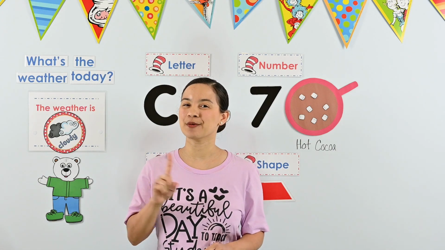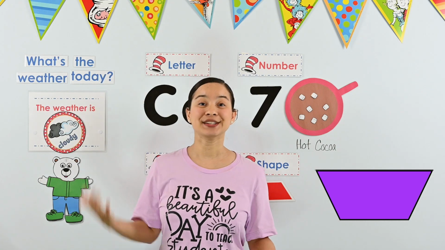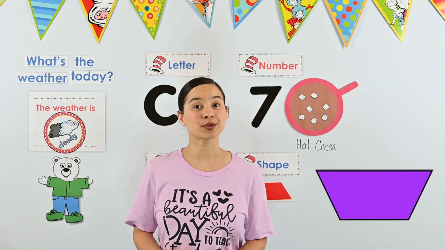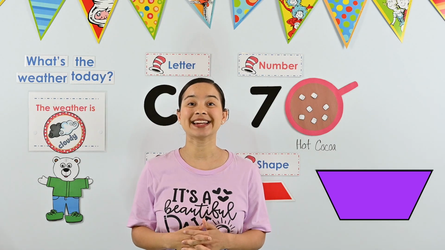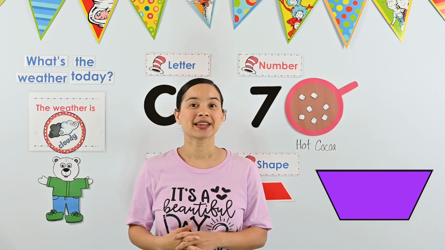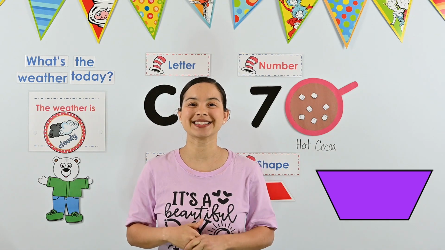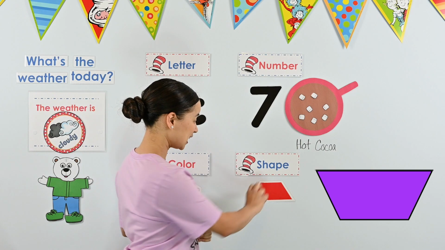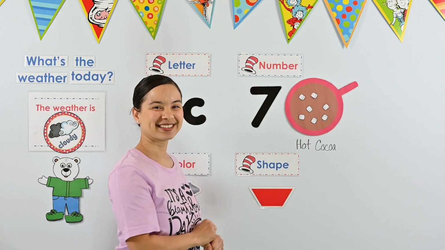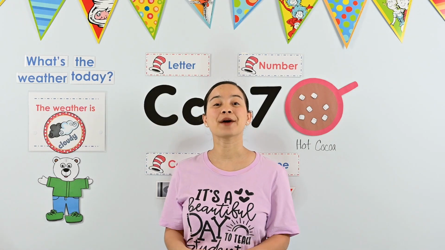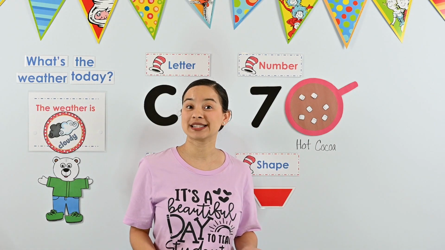Okay, let's look at one more shape. Is this a trapezoid? If you have your thumb up, you are correct. It is a trapezoid. There are 2 sides that are horizontal and they're not the same size. And there's 2 diagonal lines. It is our trapezoid. It just looks like it's upside down, like that. Great job, friends. You helped me find the trapezoids.